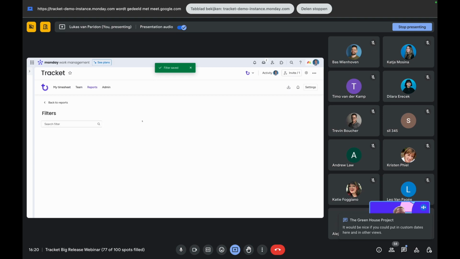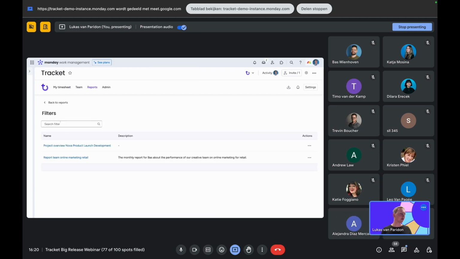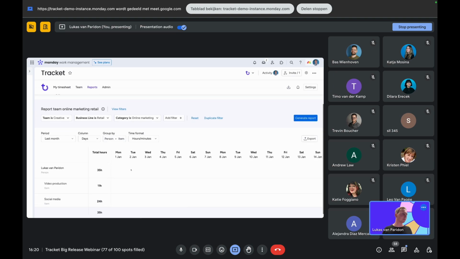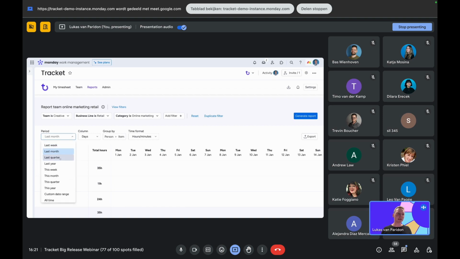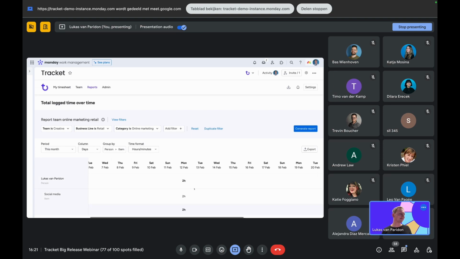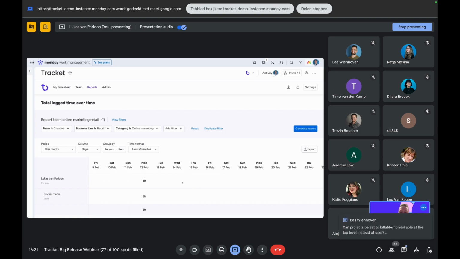Then we filter that. We can view our filters right here. And you can see, okay, we also have a filter for reporting on the team online marketing for retail. So it's very specific. Now we click on that. We apply these changes to the report. And then we select the period that we want to report on. So maybe this month. Okay, not that many hours. Bad example. Didn't come well prepared. But at least you get the point.